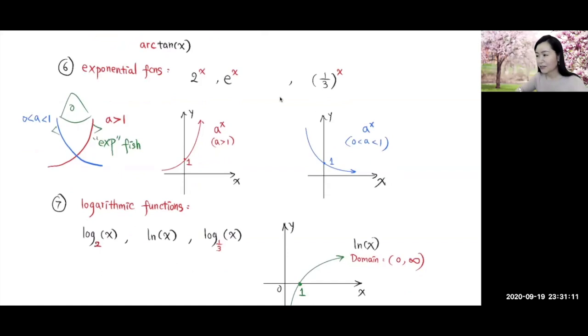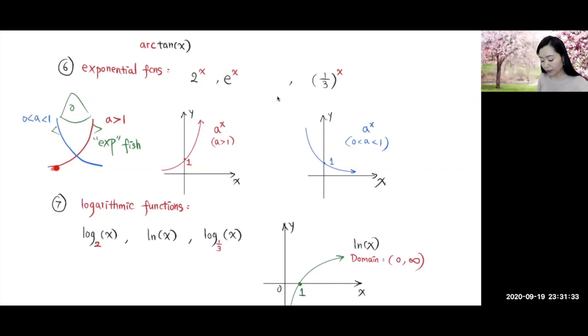I don't know if you have tried that before. When we go to Chinatown, we buy fish. We can ask them to chop up the head and also chop up those fins, right? So when you chop them off, you have this pair of exponential functions.